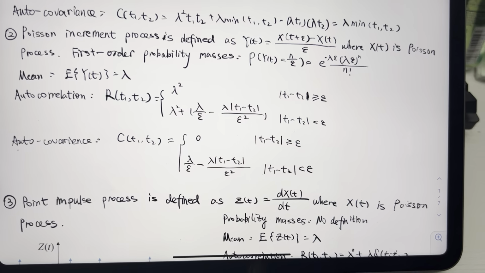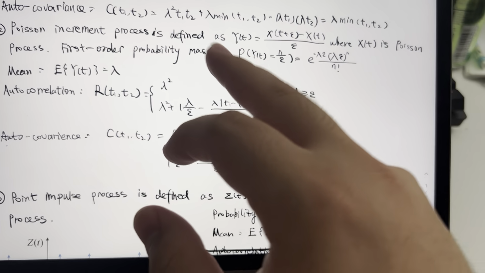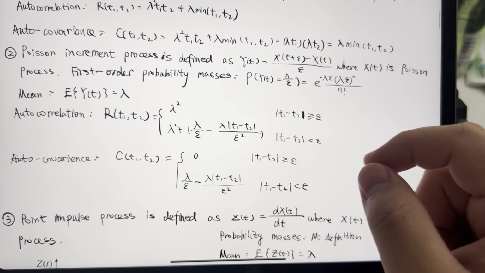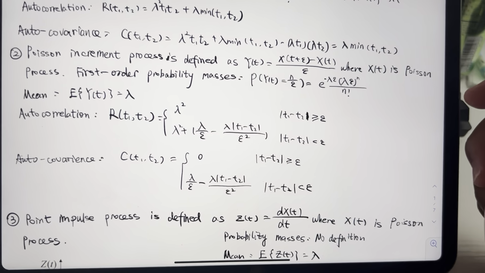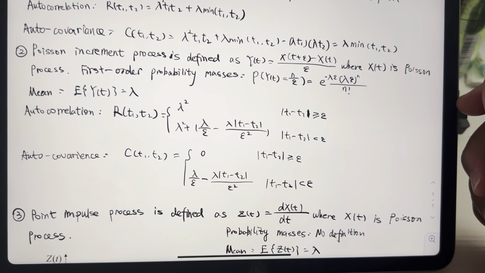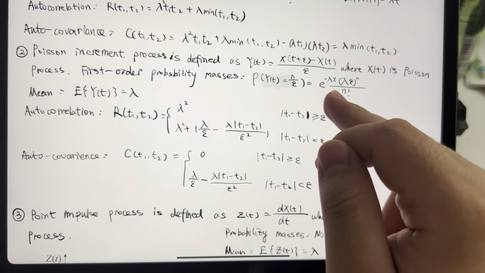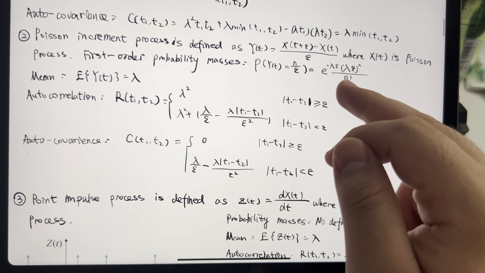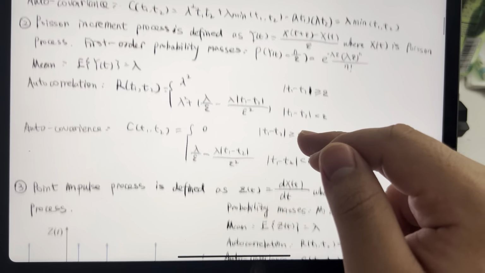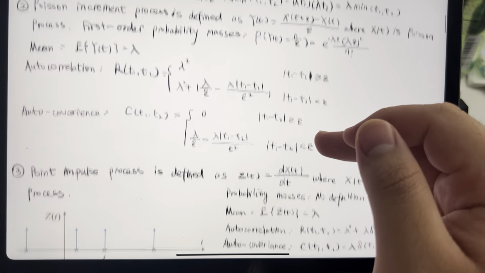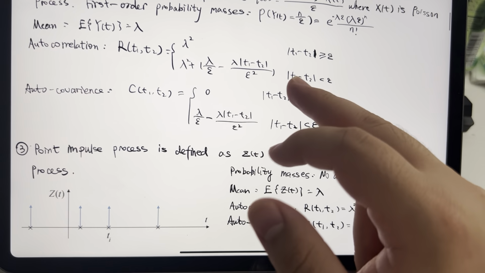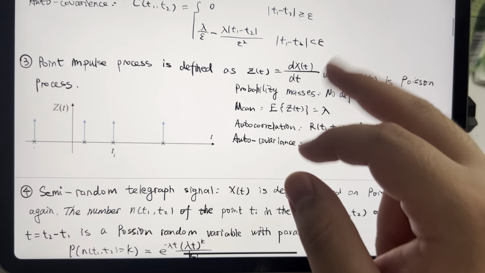A Poisson increment is defined as y equals this one, where x(t) is the Poisson process. The first order probability mass is like this. We let t equal epsilon, and the mean equals lambda, and the autocorrelation equals this, and the autocovariance equals that.